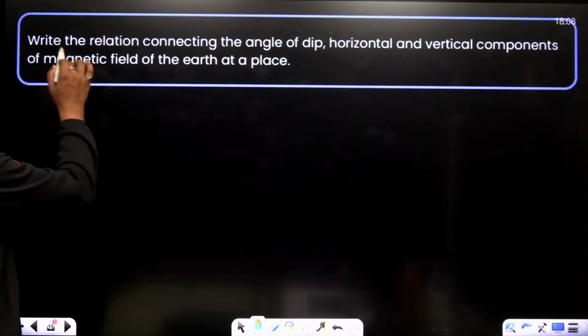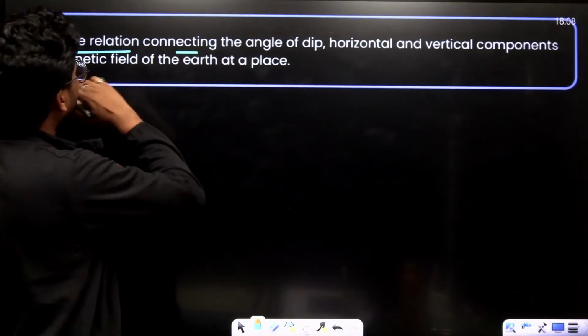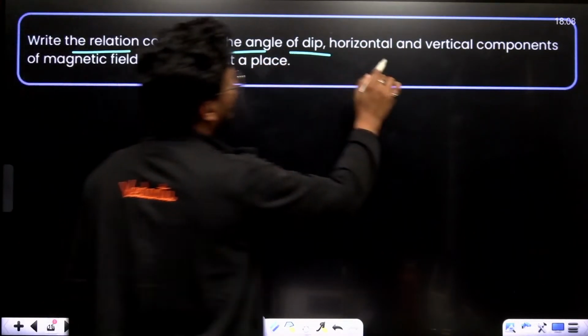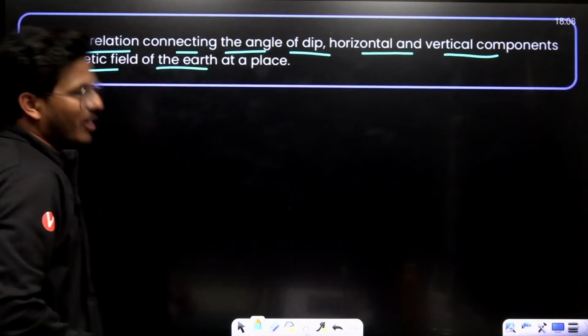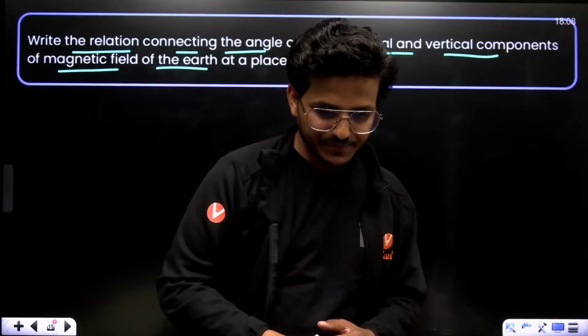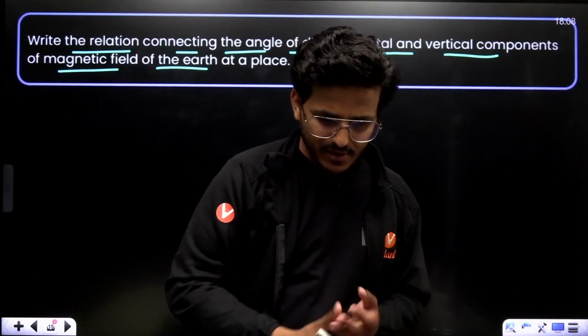Moving to next. Write the relation containing the angle of dip and the horizontal and vertical components of the magnetic field of Earth at a place.